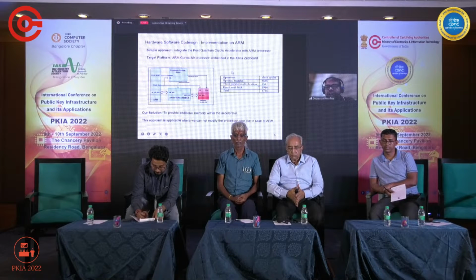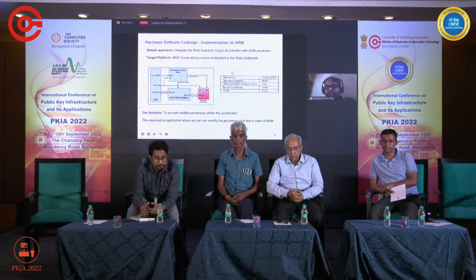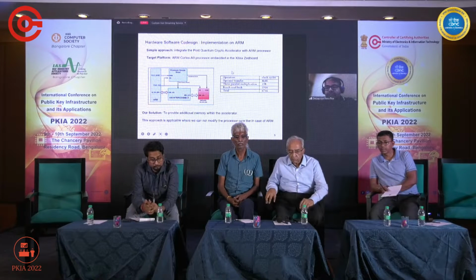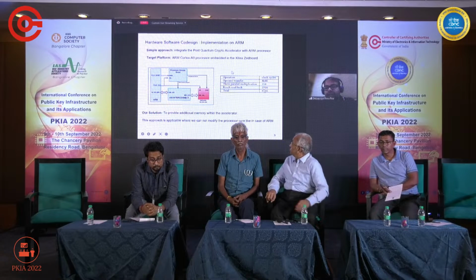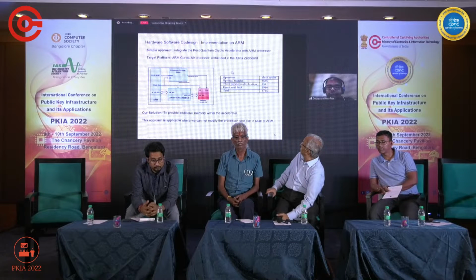This scheme works, but the issue is that post-quantum data has very large dimensions, and the time to transfer the data from the software processor framework to the hardware is much larger than the actual operation in the hardware. As you can see in this example, we are spending around 5,000 cycles to transfer data and around 2,000 cycles to read the data back, but a simple multiplication which this architecture is doing takes only 154 cycles.